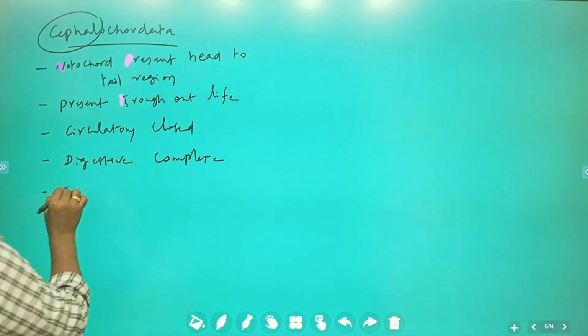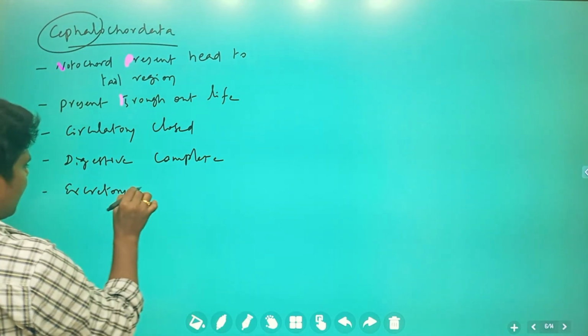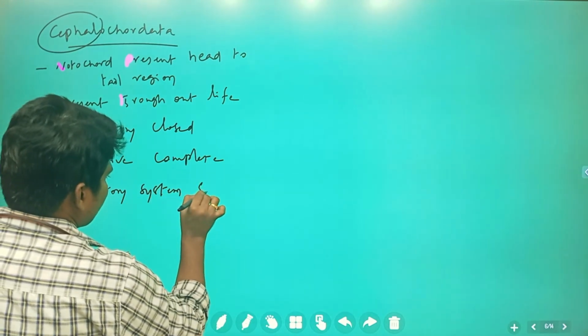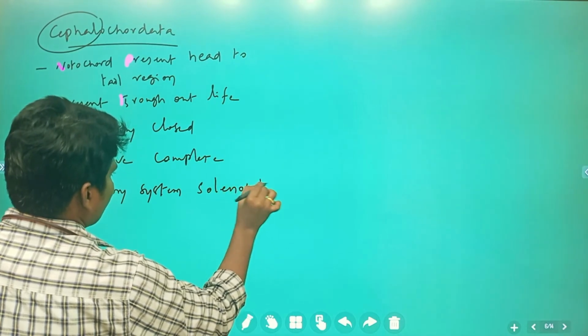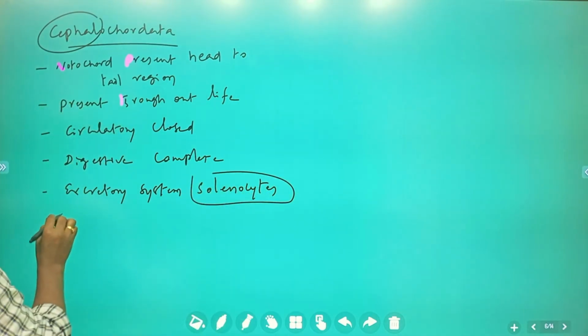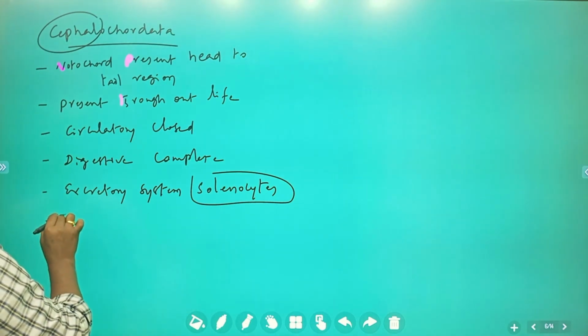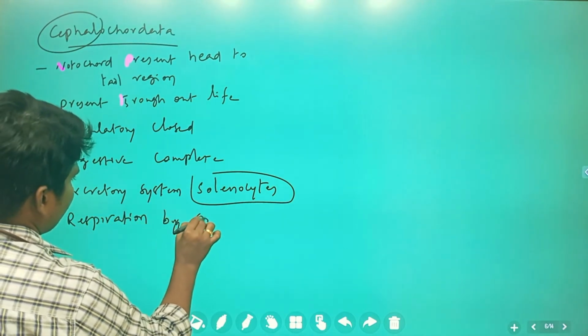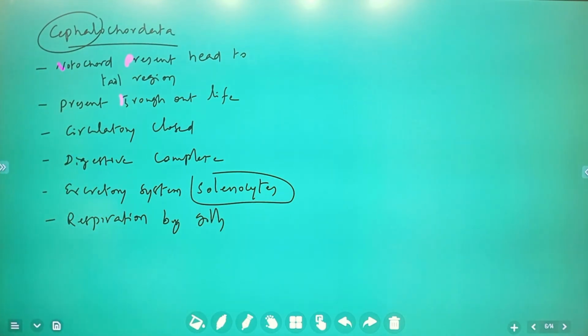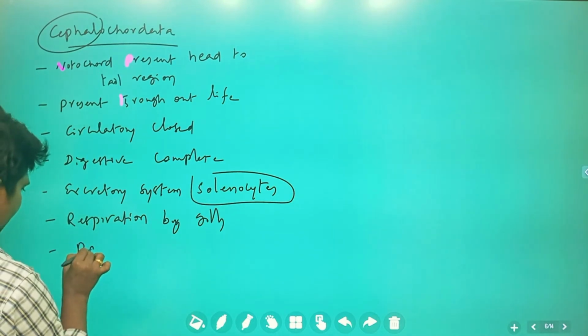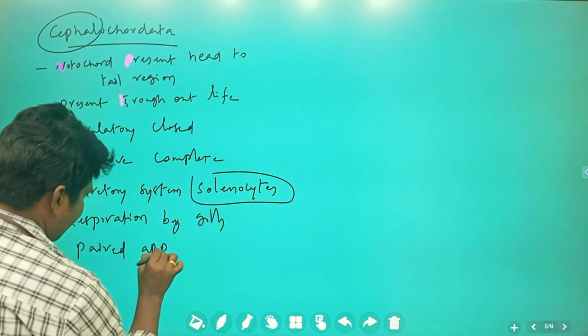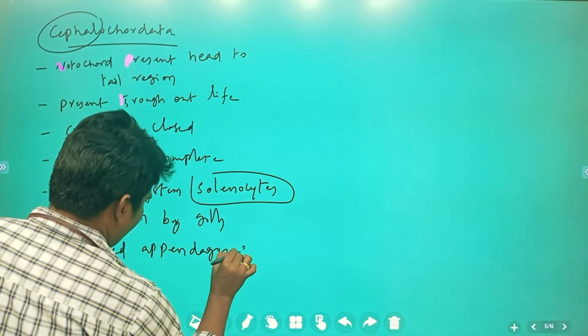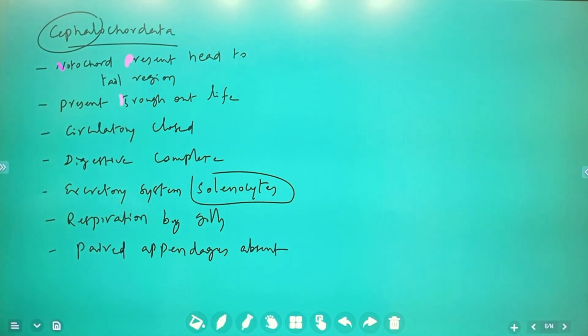In these organisms the excretory system has solenocytes. Respiration is by gills. Paired appendages are absent.